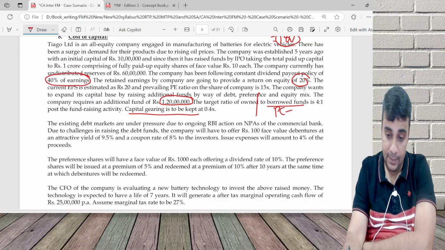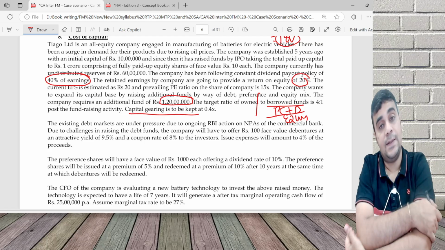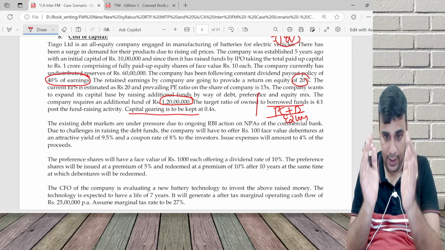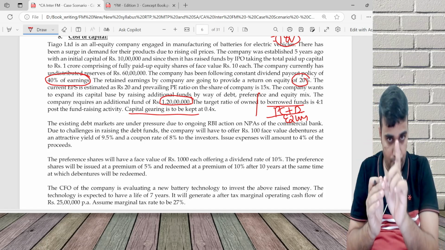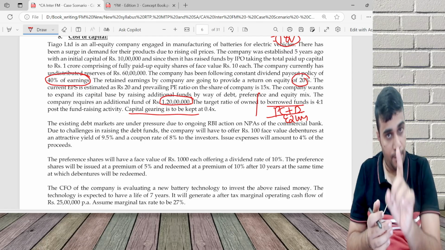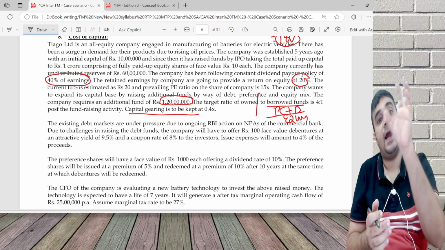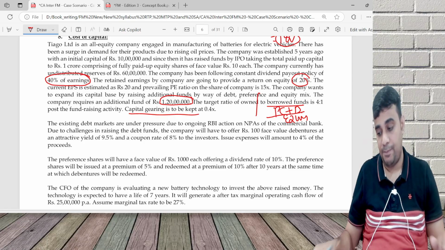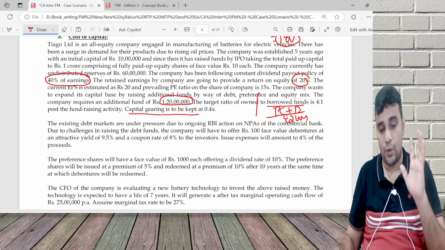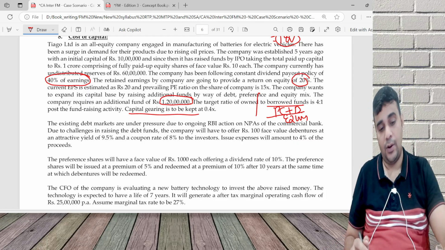Preference capital plus debenture by equity is the capital gearing ratio. Of the 2 crore 80, equity is one portion, and preference and debentures put together is the other, which is 0.4. All that calculation will not be needed.